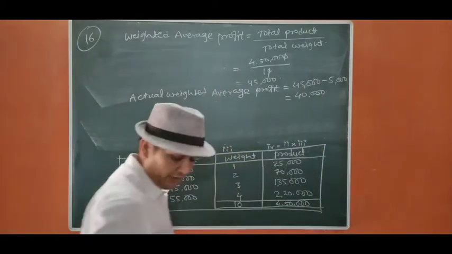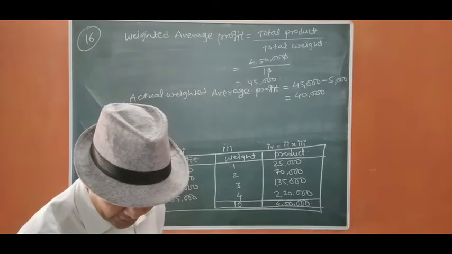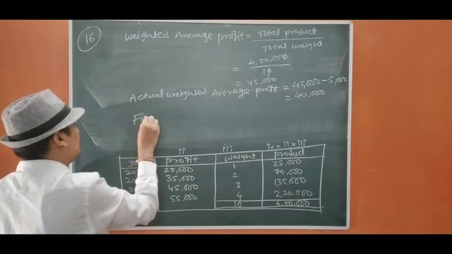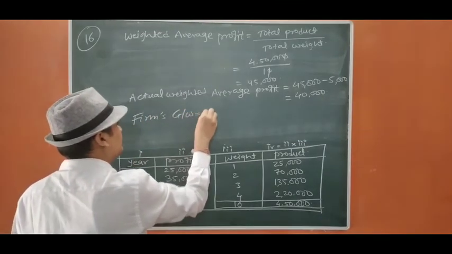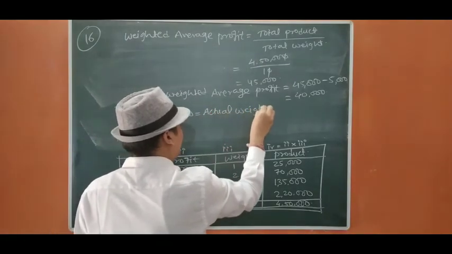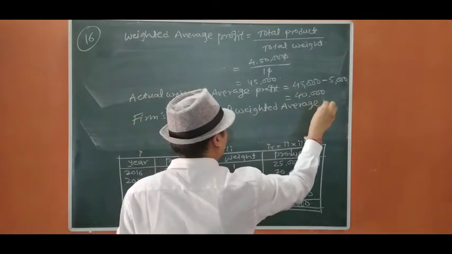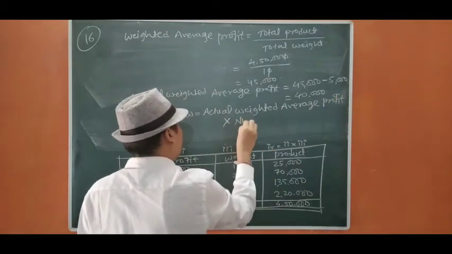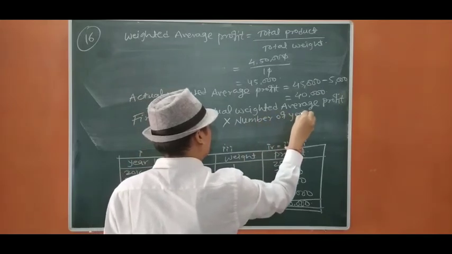Okay. Now we are going to find out the firm's goodwill, and that is on the basis of 3 years purchase. Okay. So firm's goodwill equals actual weighted average profit into number of years purchase.